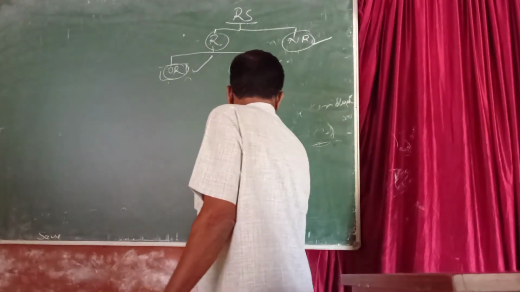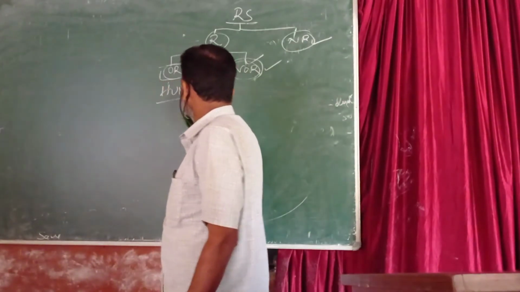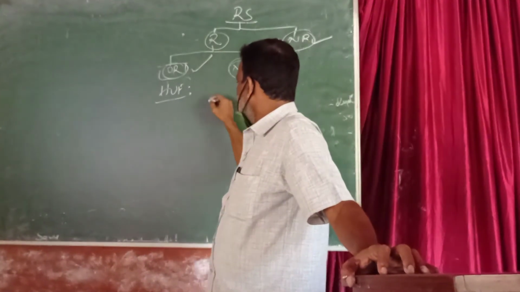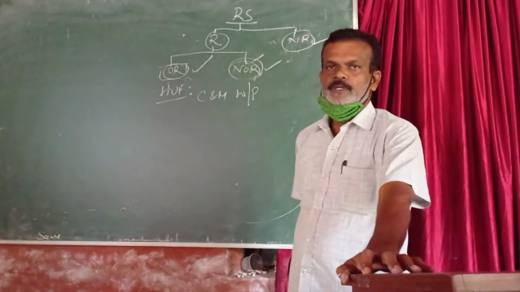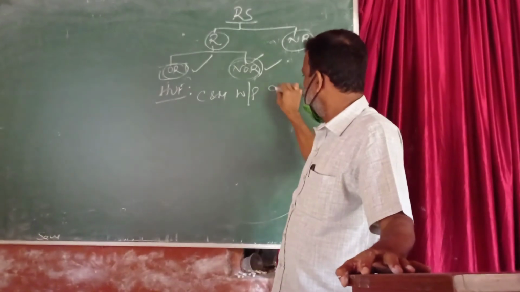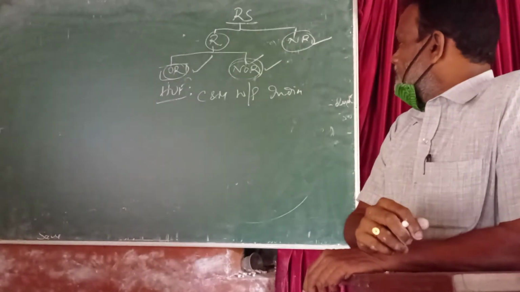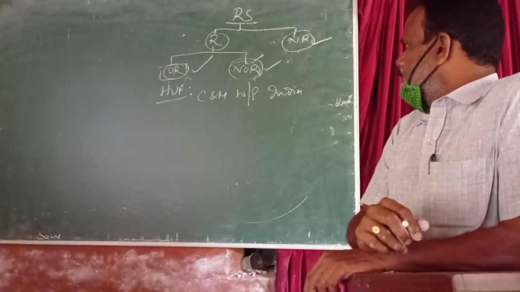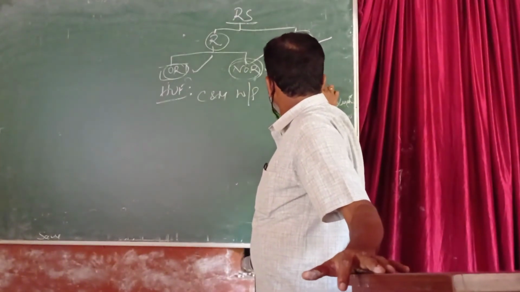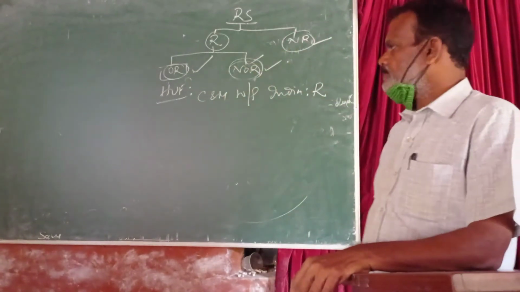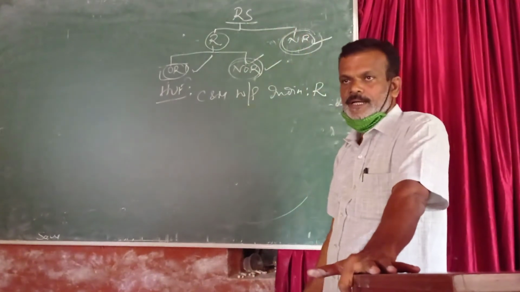Next, the residence status of an HUF. To become a resident, the control and management, wholly or partly, must be situated in India. So if the control and management, wholly or partly, is situated in India, then such HUF is called a resident. If the control and management is wholly situated outside India, then it will become a non-resident.